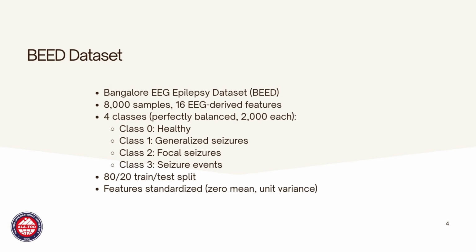For our experiments, we split the data into 80% for training and 20% for testing. So we trained our models on 6,400 samples and tested on 1,600 samples. Before training, we standardized all features so they have zero mean and unit variance. This is a standard preprocessing step that helps machine learning models perform better. Now, let me explain our algorithm in detail.